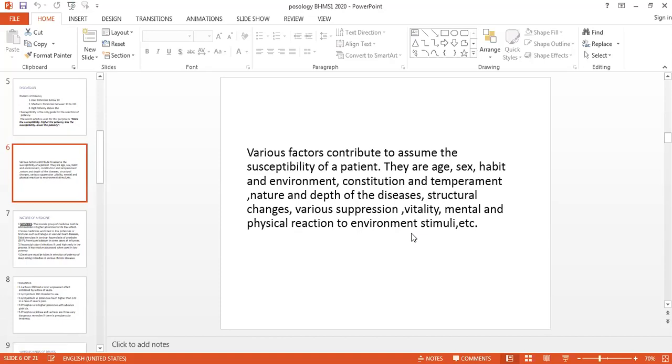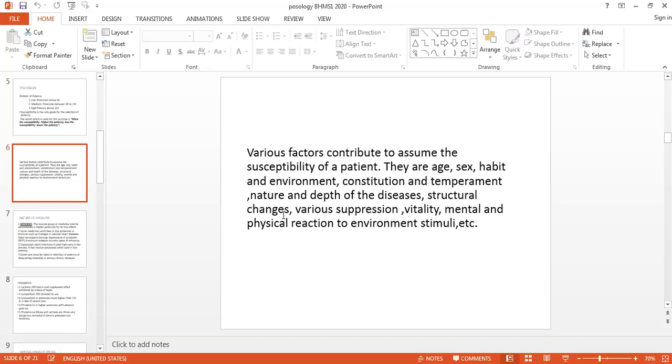Then in the structural changes, we have to see the stage of the disease. The disease process is manifested in two stages, dynamic and organic pathology. The dynamic pathology denotes the stage from the very beginning of the disease till structural changes. During this period only functional disturbances are reflected, so the susceptibility of that patient may be high, so we can give a higher potency single dose.